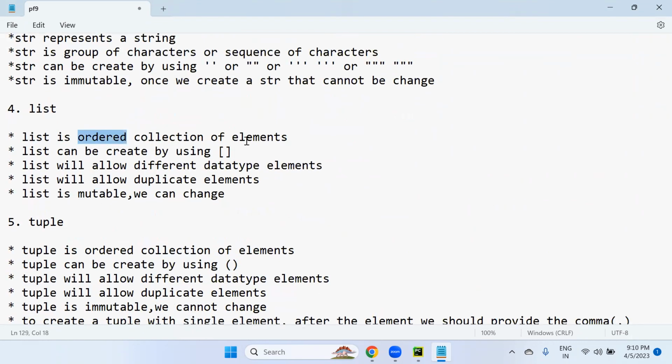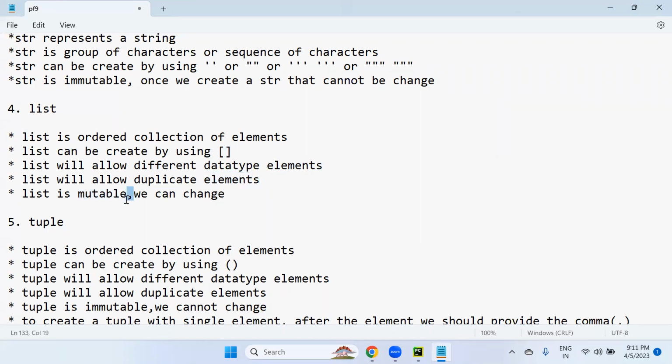I also discussed list. A list is an ordered collection of elements. A list is created by using square brackets, which is compulsory. In Python, all the elements of a list are enclosed within square brackets. A list allows different data type elements, meaning inside the list we can include one element as integer, one as character, one as string, one as float, like that. It also allows duplicate elements.